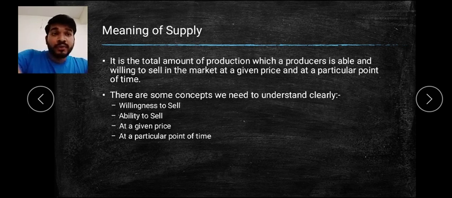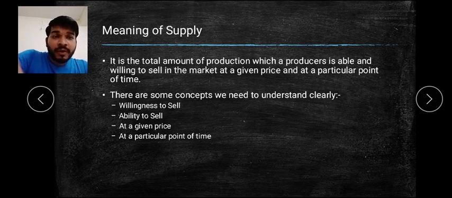As you know the demand, suppose that in future the price is rising. What will you do? You will decrease the supply at present and store for a long period of time for the future, because you feel that at that price you will earn more, and in future the price will rise more. So like this, you find the particular point of price you want to sell at. It depends on the seller. Then the last point is at a particular point of time. So what is the current market situation, and on the basis of that, at what time you want to sell, is also included.